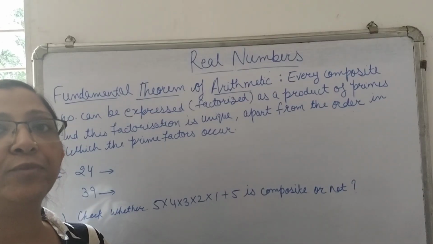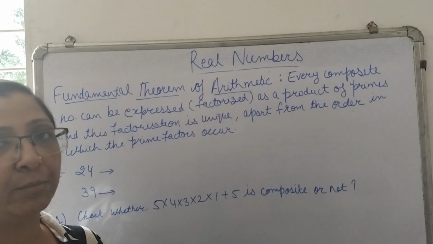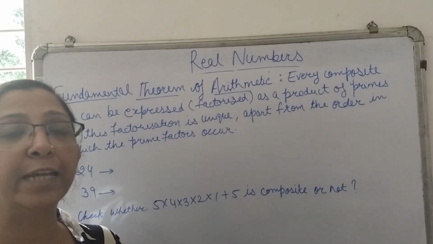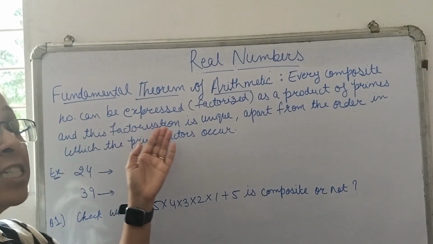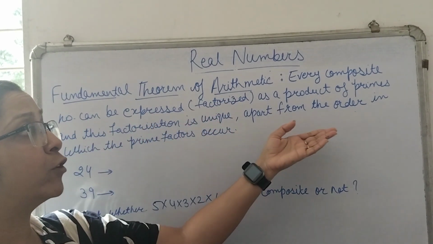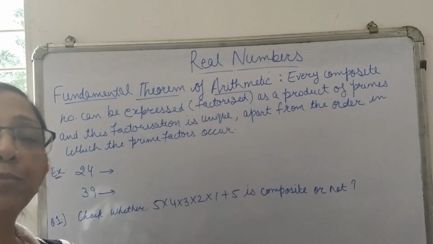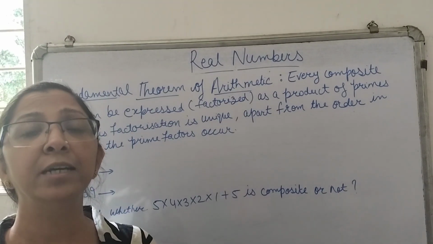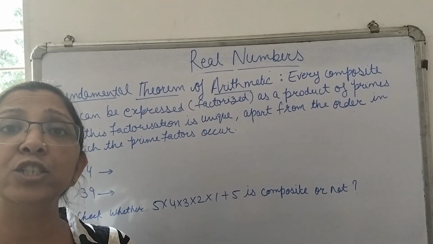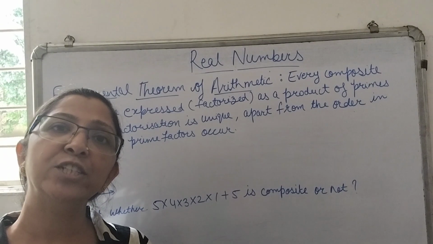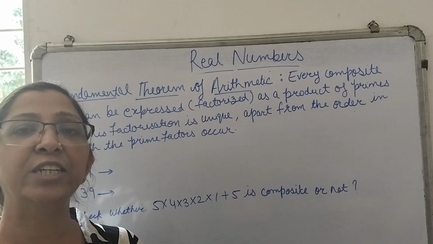Now let's see what the fundamental theorem of arithmetic is. According to the fundamental theorem of arithmetic, every composite number can be expressed or factorized as a product of primes, and this factorization is unique apart from the order in which the prime factors occur. That means every composite number can be represented as the product of prime numbers. This representation is unique in itself. We can change the order of this representation, but for every composite number, the representation is unique.